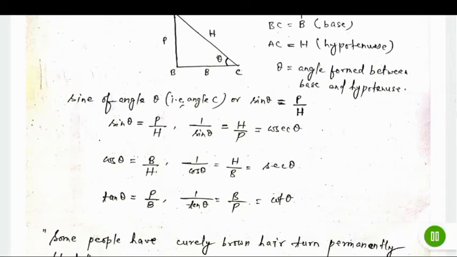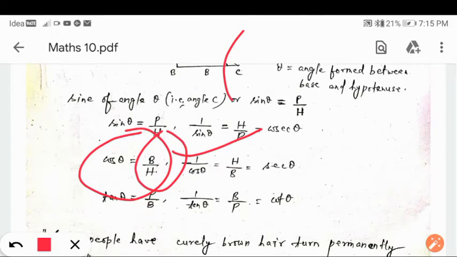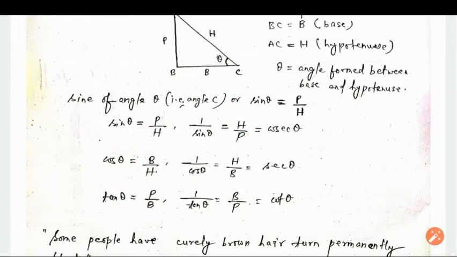Now if we find the ratio between base and hypotenuse, the whole ratio will change, it is obvious. So the name of this ratio will also change. What is the name? The name of the trigonometrical ratio where we are concerned with base and hypotenuse is known as cosine of the angle, and here that angle is theta. So cosine of angle theta is the ratio of base and hypotenuse, but in short we say cos, not cosine. So cos of angle theta means base by hypotenuse. It is a ratio, that is why we call it a trigonometrical ratio.